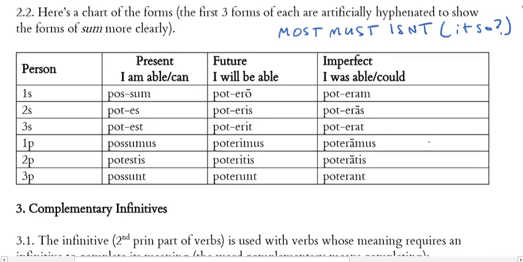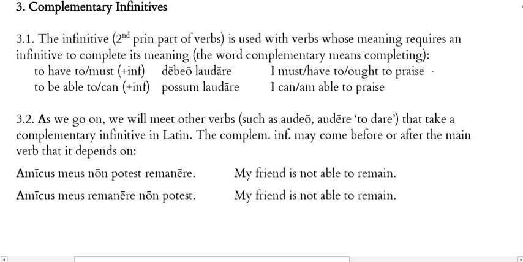All right. Last thing. Point number 3, complementary infinitives. Please note the spelling of complementary. It's spelled with an E. That makes this different from the word complimentary, where you have an I spelled this way. These mean very different things. Complimentary means that you are praising someone, right? Complementary has to do with completing, and that's what we get to here.